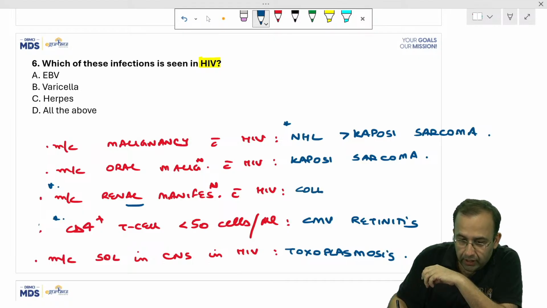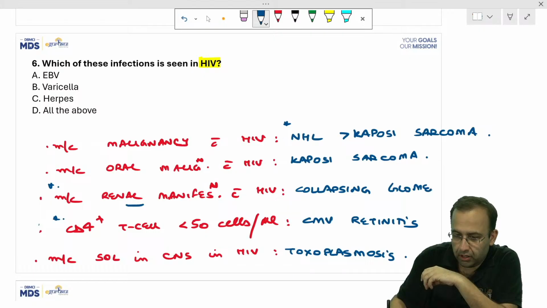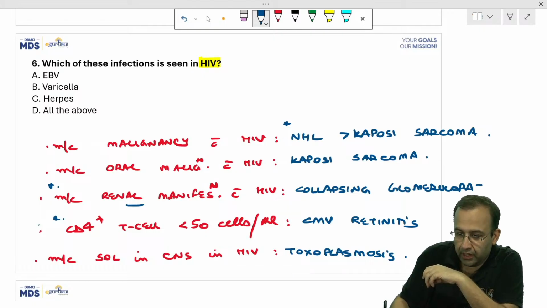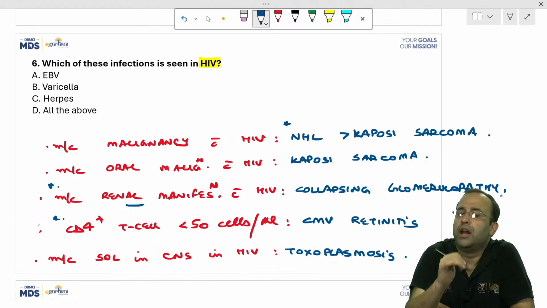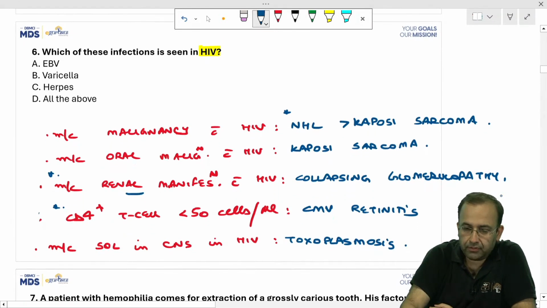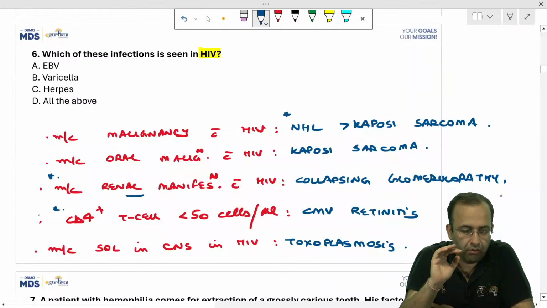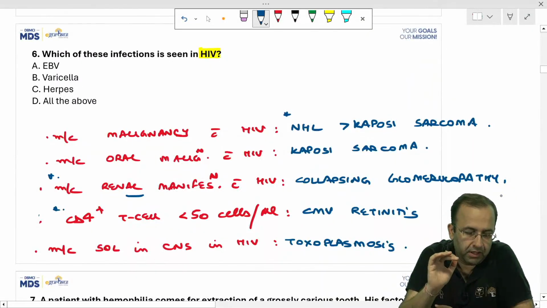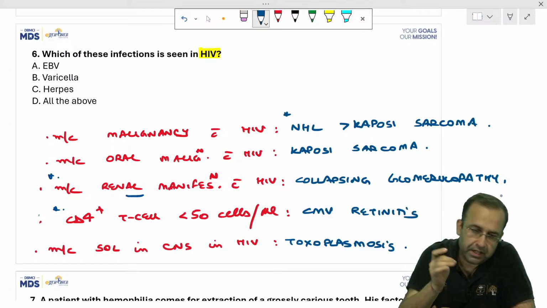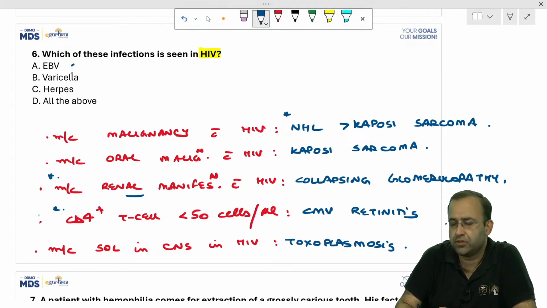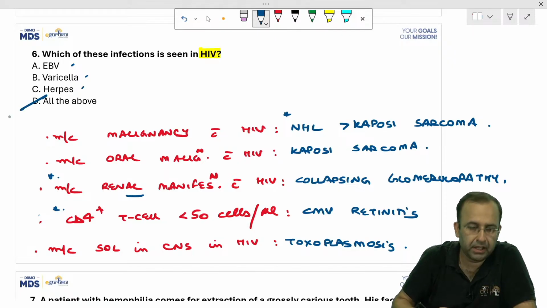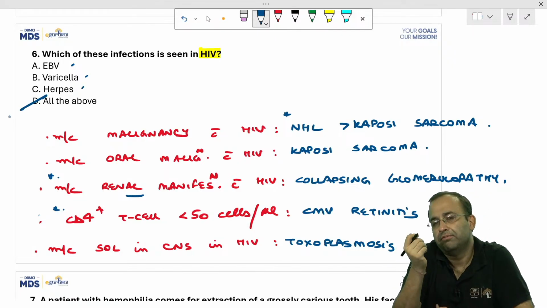So in the kidney, it is associated with collapsing glomerulopathy. These are the one-liners with respect to HIV that we need to know. Next point. Which of these infections are seen in HIV? It is associated with EBV, varicella, herpes, making the answer D.